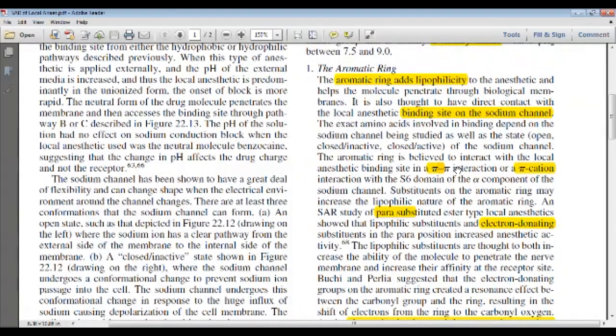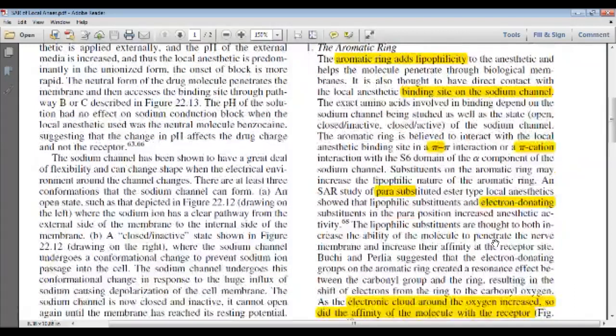There is pi-pi interaction of the aromatic ring of the lipophilic part, and para substitution. Usually an electron donating group increases the anesthetic action because the drug penetrates very fast. That is the main concept.